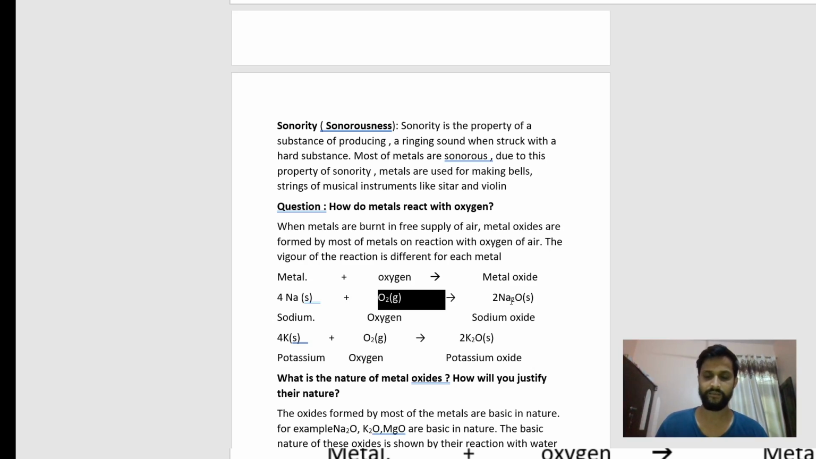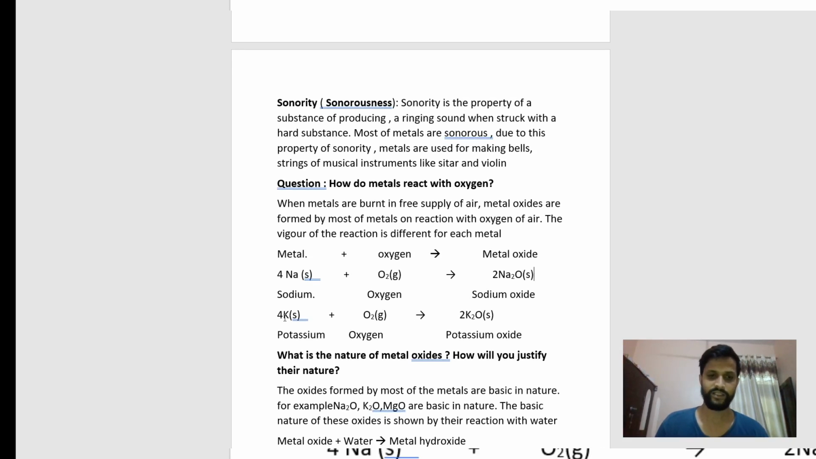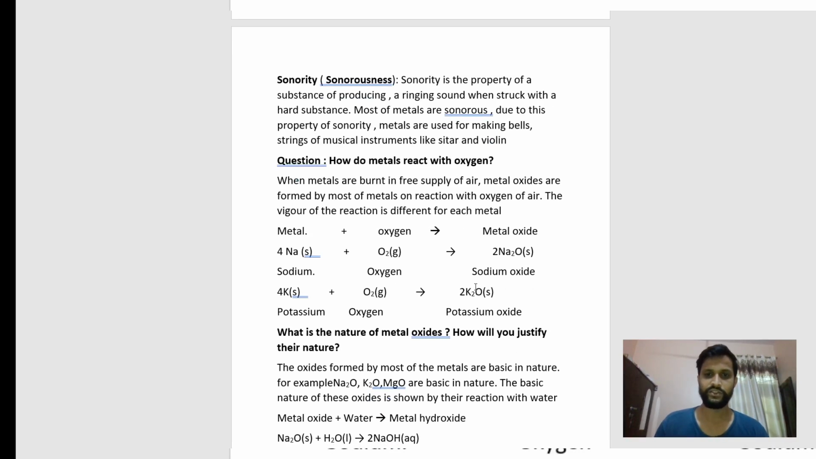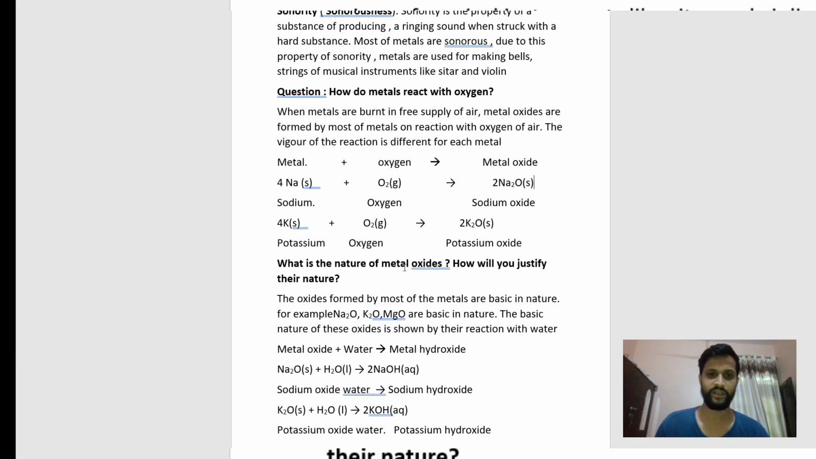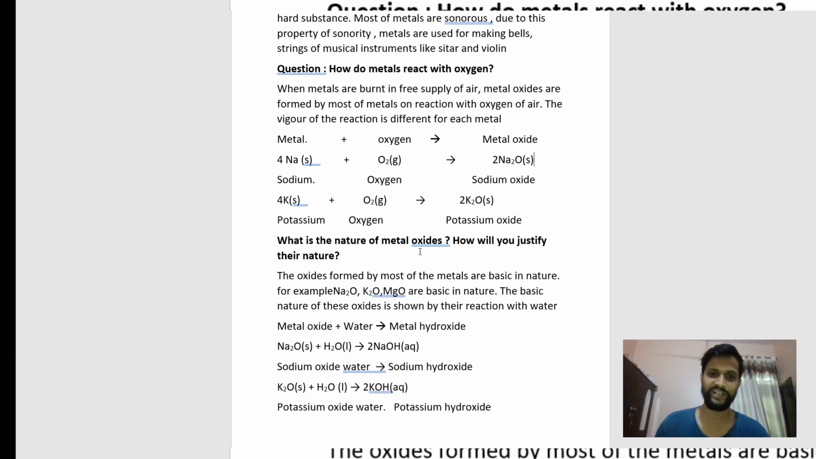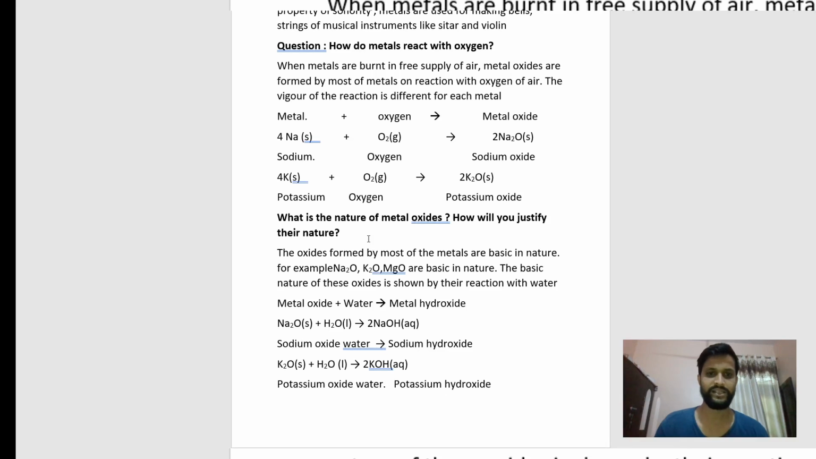Here this is according to the charge. Another example: when potassium reacts with oxygen, there is formation of potassium oxide. So whenever metals react with oxygen, there is a formation of metal oxide. Now the question is, what is the nature of metal oxide? How will you justify their nature? Nature means whether the metal oxides are acidic, basic or neutral.